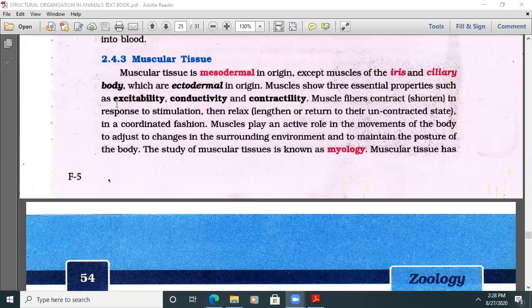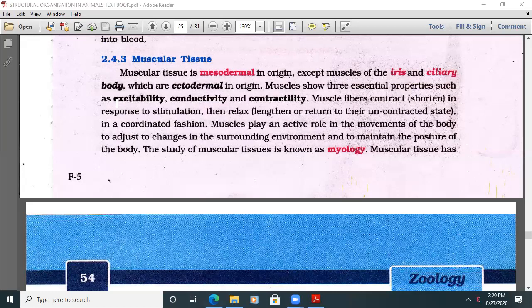That is to be remembered first. The muscular tissue is mesodermal in origin. We have some exception actually. What is the exception here? Except the iris muscles and the muscles of the ciliary body, because they are ectodermal in origin. Except them, all the remaining muscles are going to be mesodermal in origin.